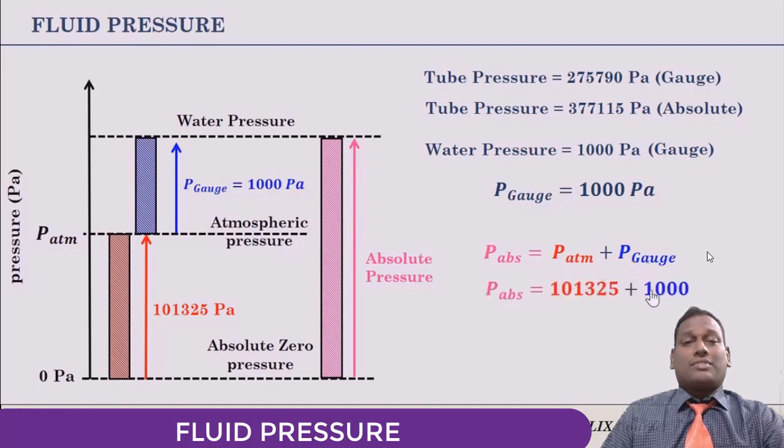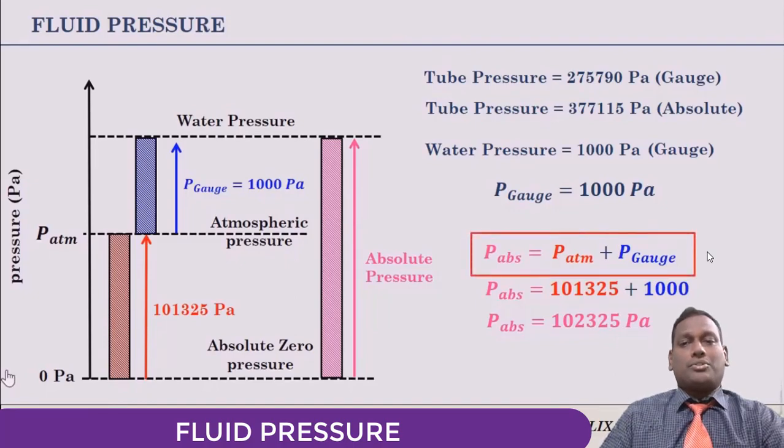The P atmospheric, as you know, is 101,325 plus P gauge in the pipe, which is 1000. So the total absolute is 102,325. The equation can be used when one wants to convert gauge pressure to absolute pressure.